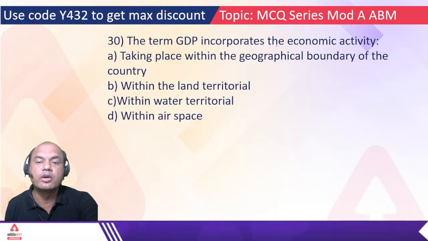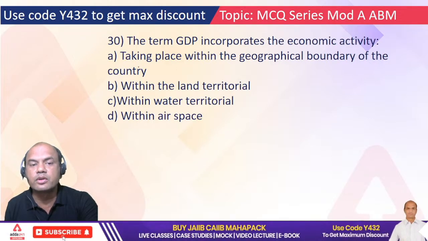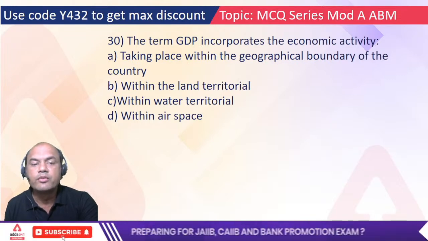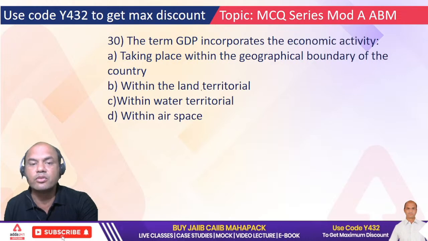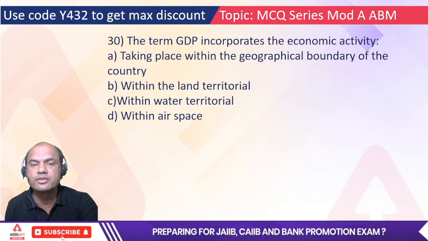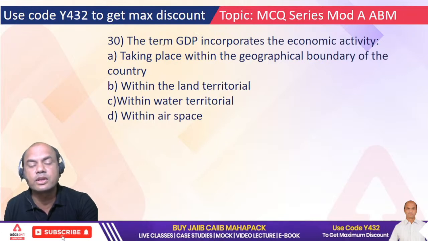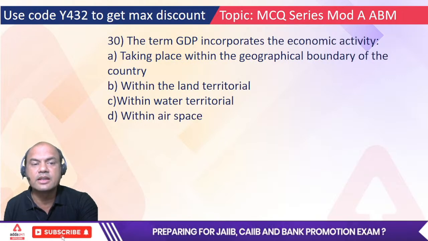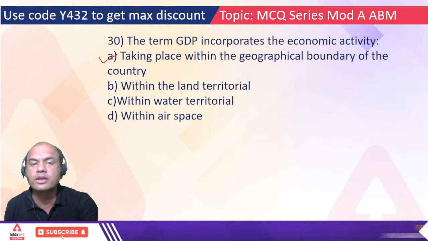The term GDP incorporates the economic activity. So which is the correct answer? GDP includes what? Activity taking place within the geographical boundary of the country, within the land territory, within water territory, and within airspace. Just now I told you, if you consider only India, within India. If you consider any country, within that geographical location. So the correct answer is A, within the geographical boundary of the country.